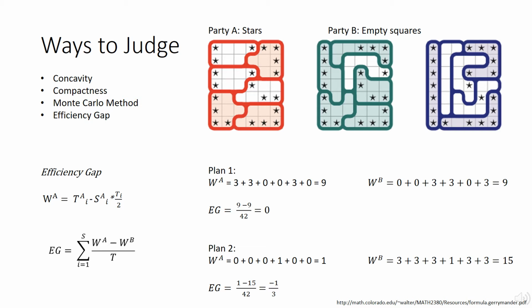Second, we can use the Monte Carlo method that compares the proportion of votes to the proportion of voters after the fact of an election, and comparing to that how voting could have changed the results. Finally, we can look at the efficiency gap. This was used in the North Carolina Supreme Court case to judge if gerrymandering occurred. It was developed by Stephanopoulos and McGhee. It looks at the difference of wasted votes compared to the total.